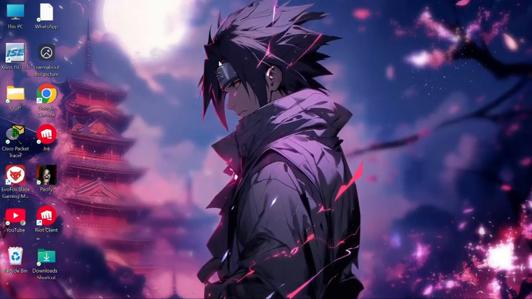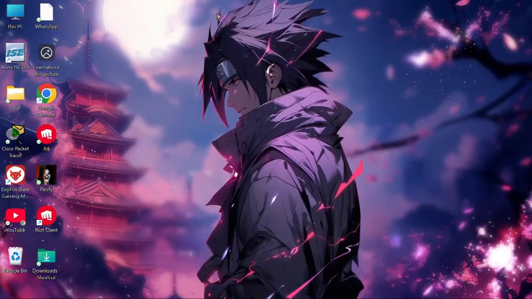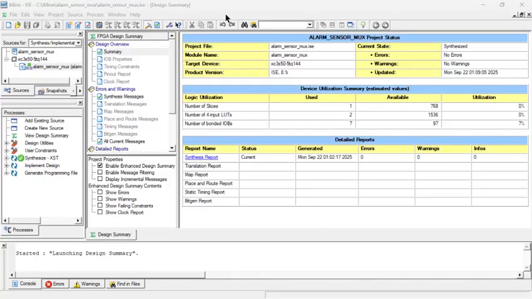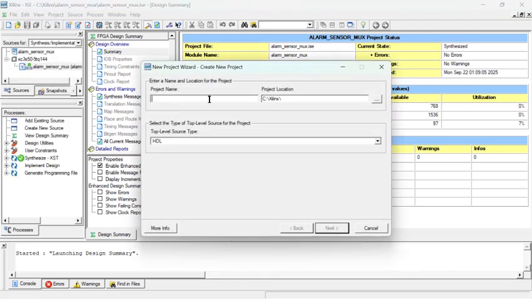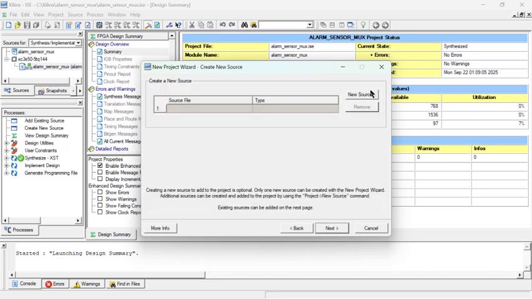Now open your Xilinx ISE app. After opening your app, you can click on files. You can click now on new project. Give the project name. I'm going to name the project vending machine adder.